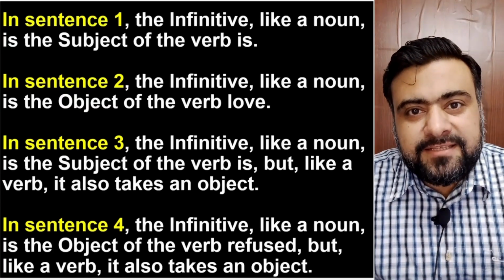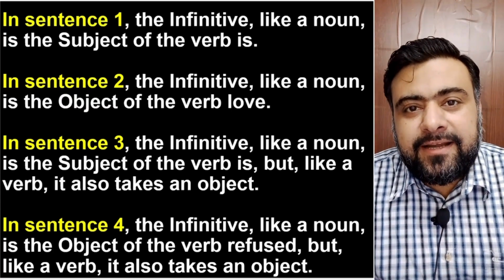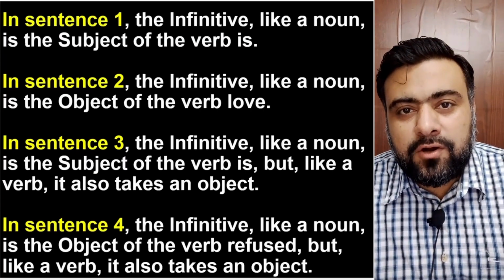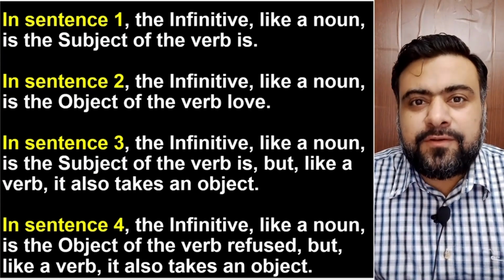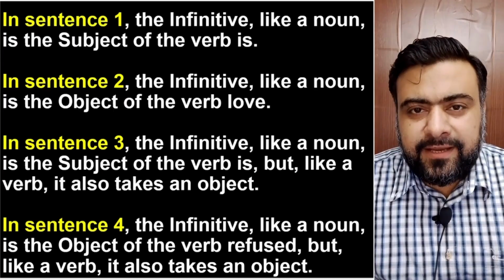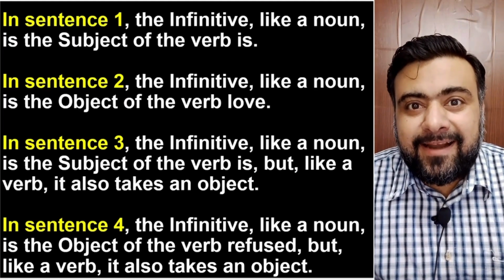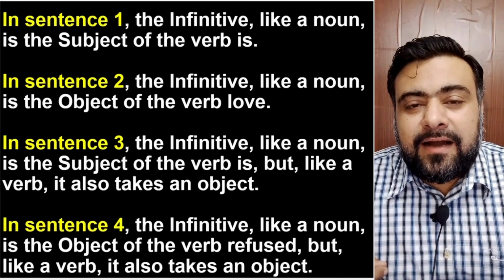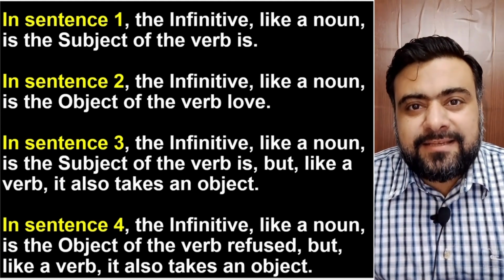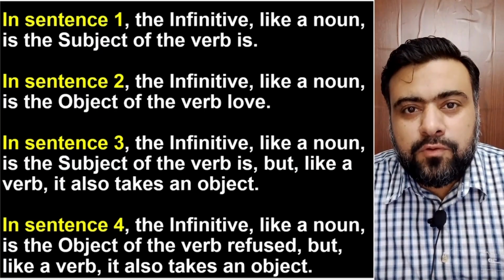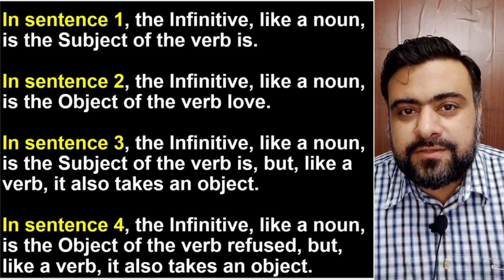Now, this to obey is again a verb and its object is orders. This infinitive to obey first acts like the object of another verb and then it acts like a verb itself which has its own object, which is orders.